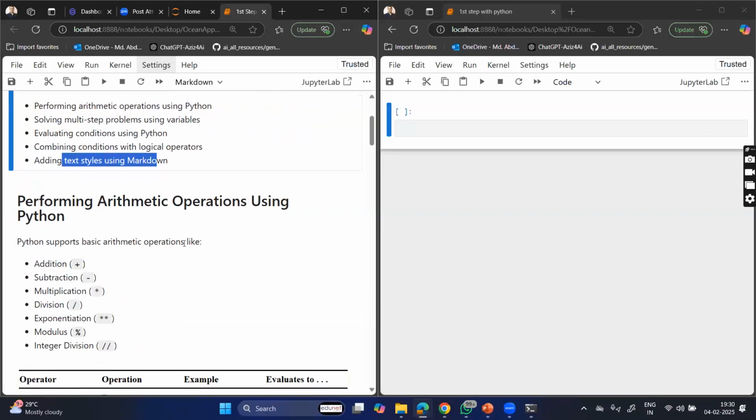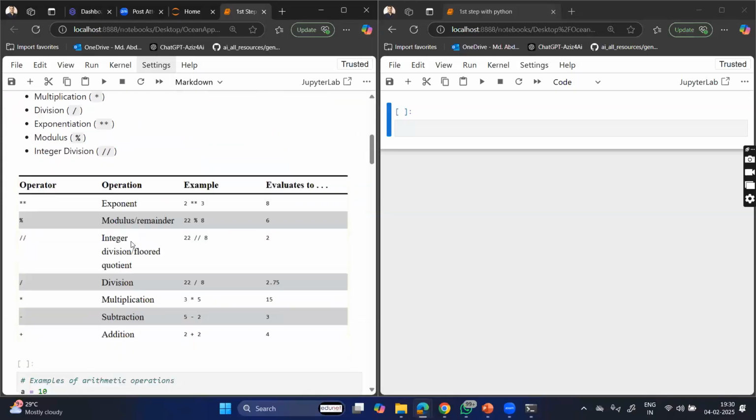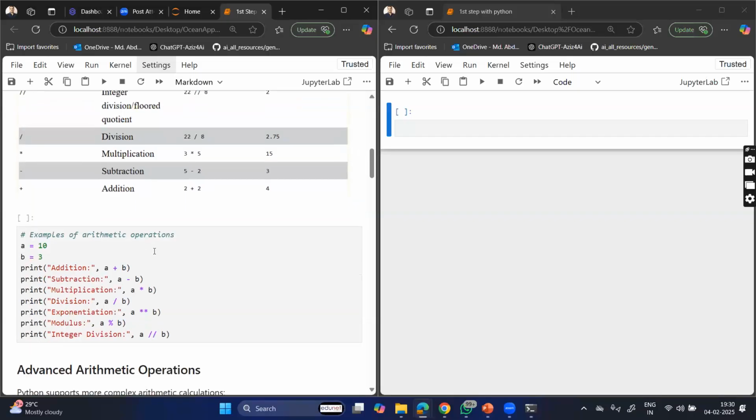Let's see. Now, performing the arithmetic operations. Yes, we know that we have different arithmetic operations over here, like addition, subtraction, multiplication, and all. Here I have given the basic explanation of all these operators that you can see. Double star is an exponent, it is a power operator, right? Percentage and all. Yeah, you can write all the things, right?